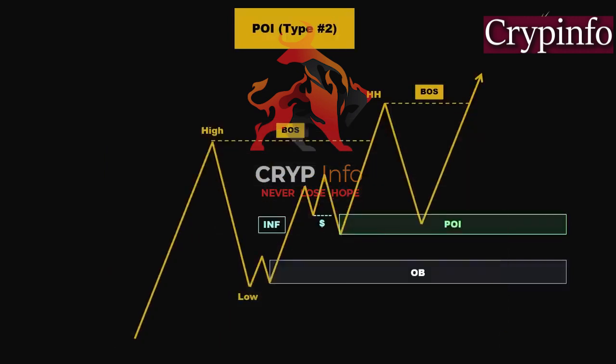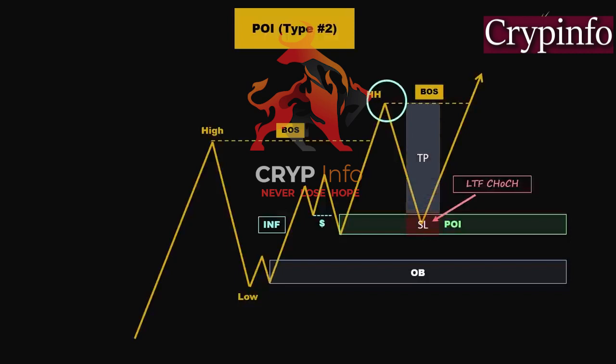Now in this case, our next course of action is to closely monitor the price movement as it enters the high probability point of interest in the higher time frame. Once the price action reaches this level, we should zoom into a lower time frame and patiently await the formation of a valid change of character pattern. It is crucial to identify a lower time frame order block generated by the CHoCH wave during this process. Once these conditions align, we can consider initiating a long position, with our target set at the external liquidity level. In this particular case, our target aligns with this swing high.